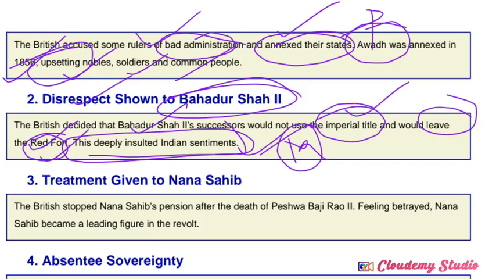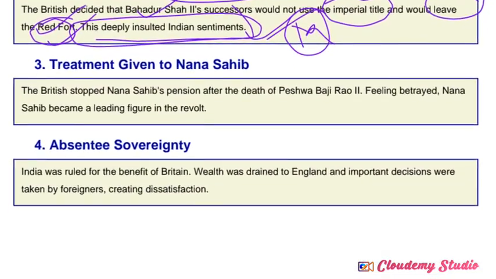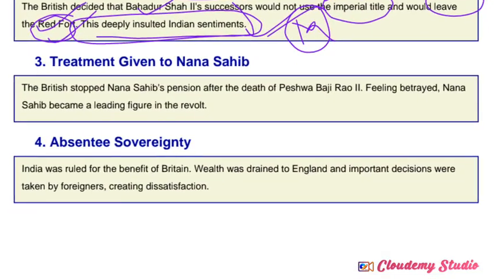The next cause comes under the political treatment given to Nana Sahib. Nana Sahib was one of the adopted sons of Peshwa Baji Rao II. Why did Nana Sahib turn against the British East India Company at that time? The British stopped Nana Sahib's pension after the death of Peshwa Baji Rao II.